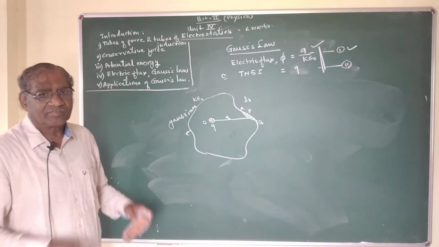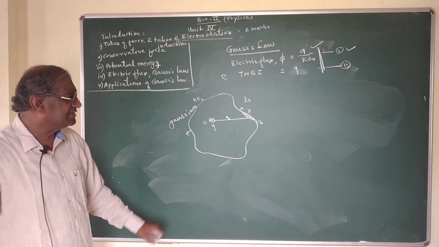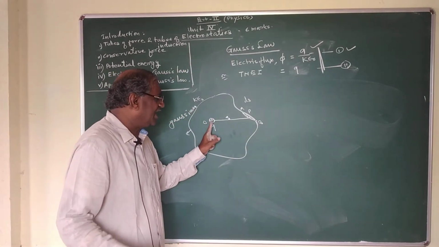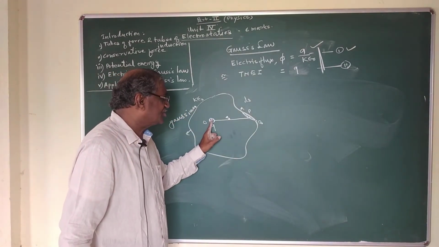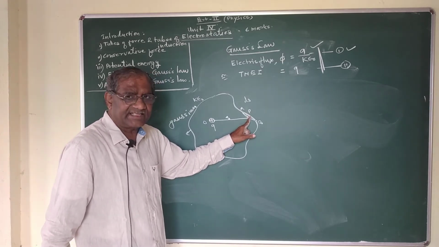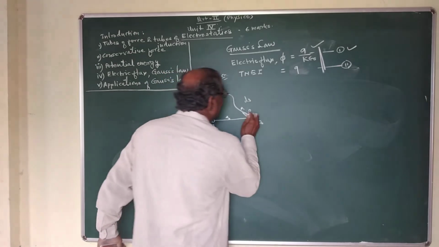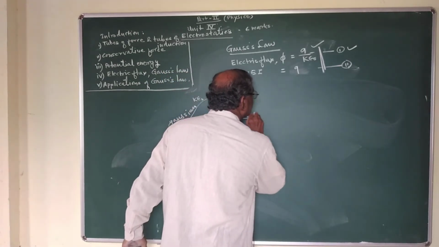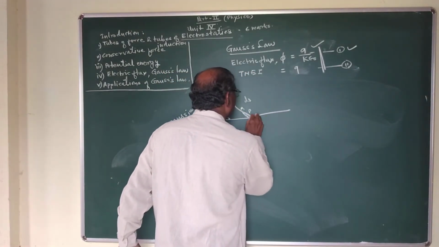Now, by definition of electric intensity, the static charge Q produces the electric field strength, the electric intensity, at point P, and the direction of electric intensity is always outward normal.